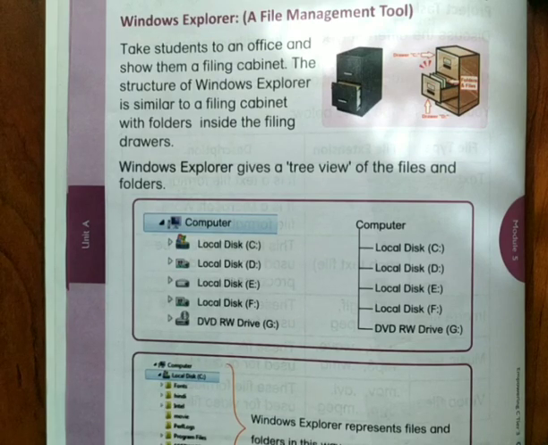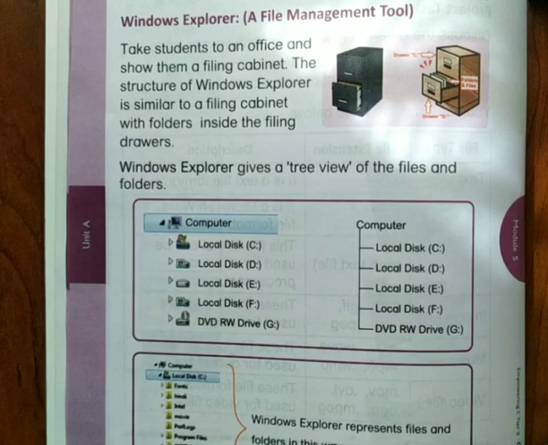One rack will be full of stories, from small kids to higher kids. In the same way, in Windows Explorer, the folders are divided like cabinets.